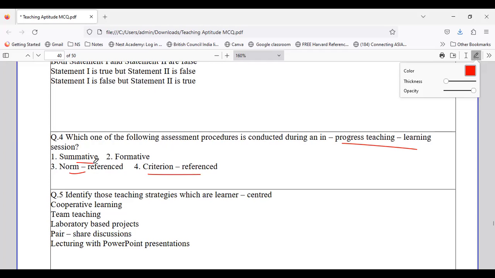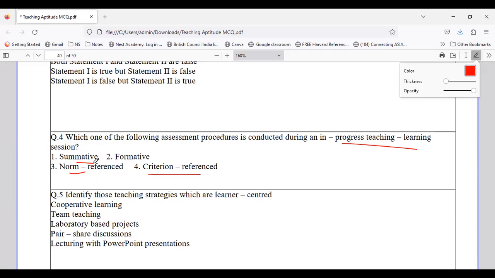If you remember in my theory revision crash course, summative we have seen is conducted at the end, formative is on a continuous basis, norm reference is where you have a comparison of one student with another, and criterion reference is where you compare the student with a specific criteria or a specific percentile. So here they are talking about the process which is progressive in nature.